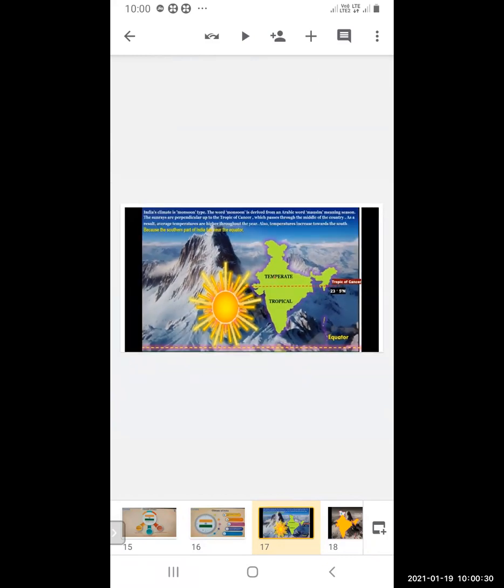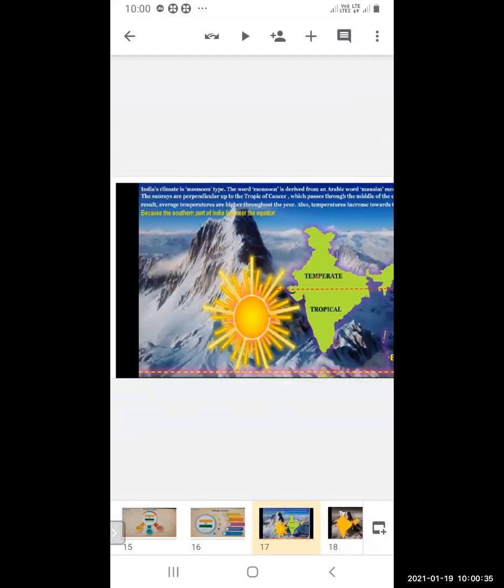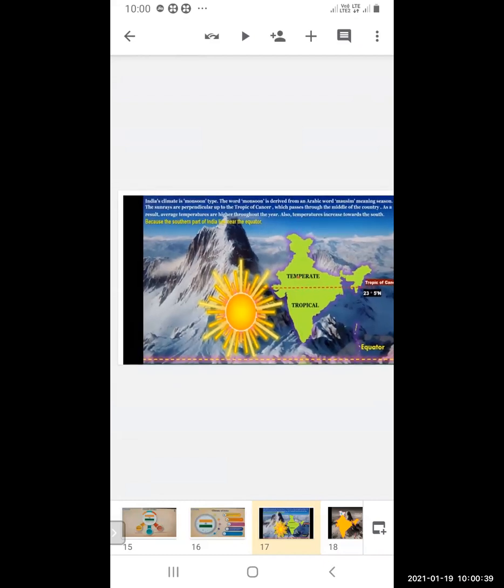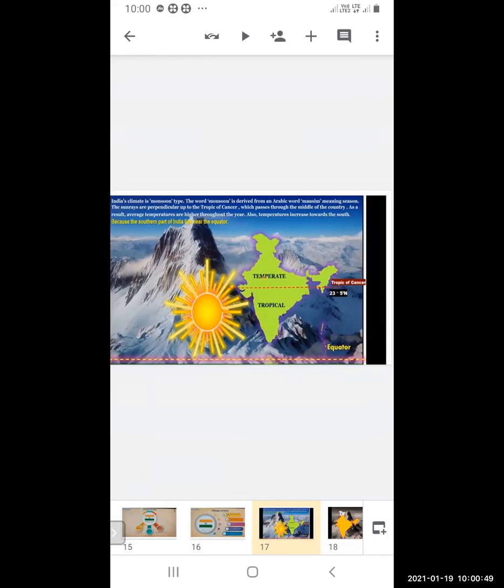India's climate is monsoon type. The word monsoon is derived from an Arabic word, mausam, meaning season. The sun rays are perpendicular up to the Tropic of Cancer, which passes through the middle of the country. As a result, average temperatures are higher throughout the year.